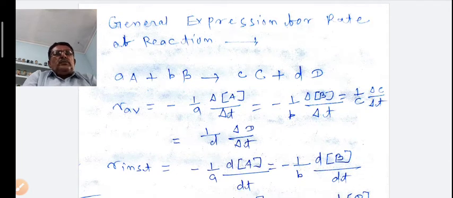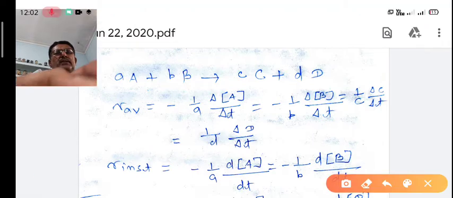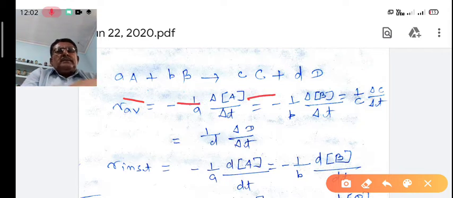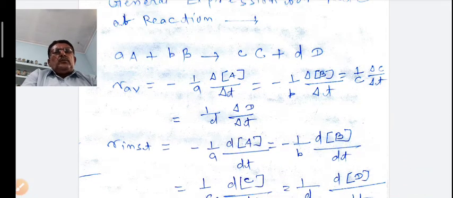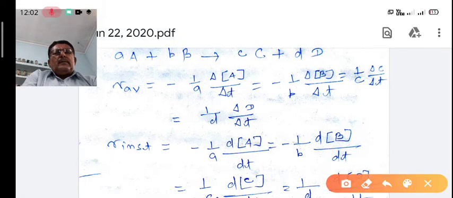Suppose this is a general equation: small a capital A plus small b capital B gives small c capital C plus small d capital D. This will be written like this: minus 1 by a, delta concentration of A divided by delta t, is equal to minus 1 by b, delta concentration of B divided by delta t, is equal to 1 by c, delta concentration of C divided by delta t, is equal to 1 by d, delta concentration of D divided by delta t.